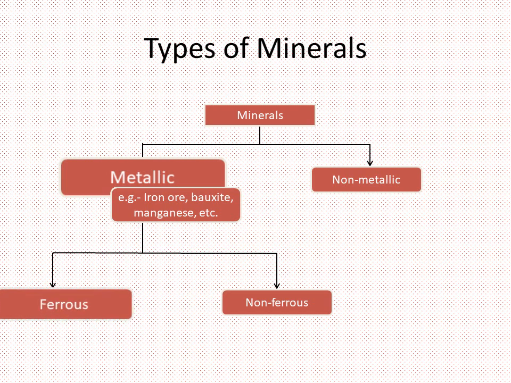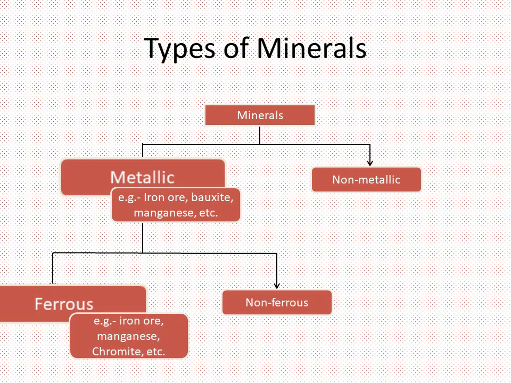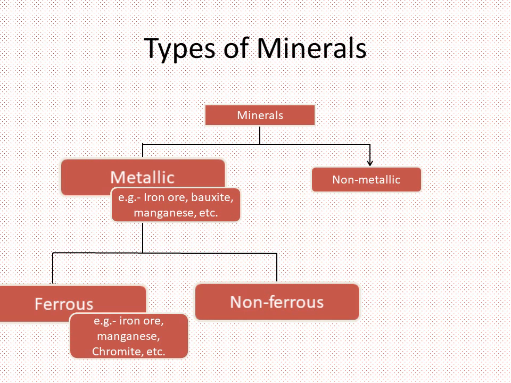Ferrous minerals like iron ore, manganese and chromites contain iron. A non-ferrous mineral does not contain iron but may contain some other metal such as gold, silver, copper or lead.